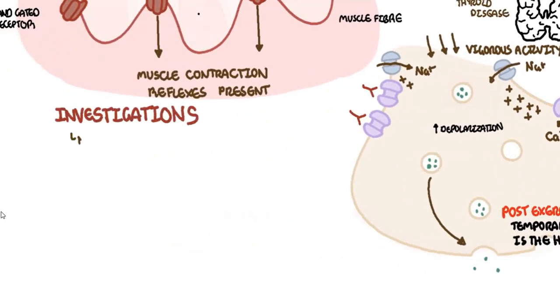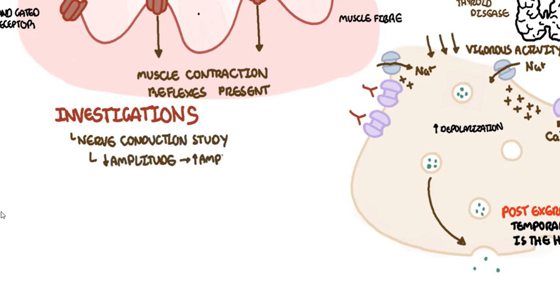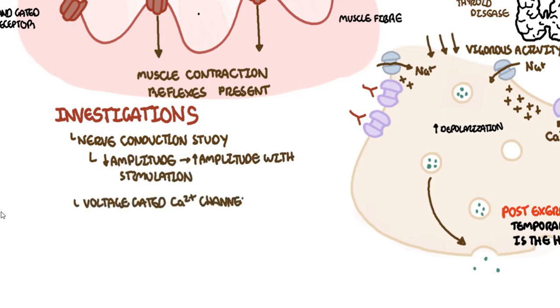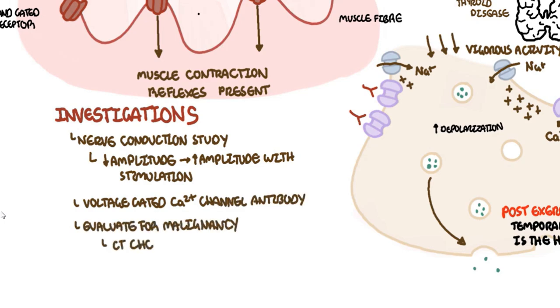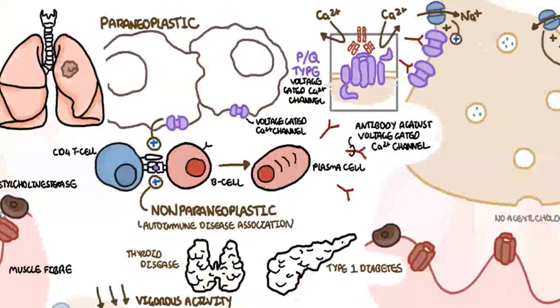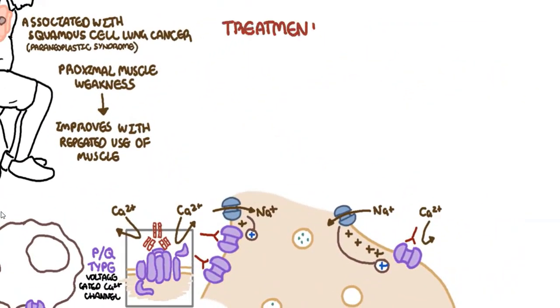Investigations for suspected Lambert-Eaton syndrome include nerve conduction studies. Here you will find reduced amplitude with increasing amplitude on repetitive stimulation, so repetitive movement actually gets better. You can also check for voltage-gated calcium channel antibodies and scans to evaluate for lesions, for example by performing a CT chest. Treatment involves treating the underlying malignancy if found.